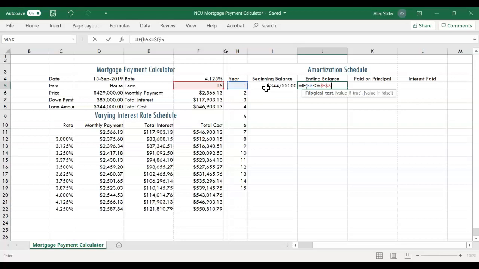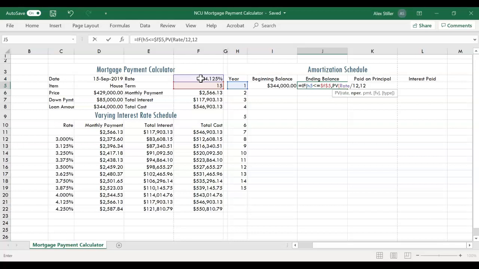If the year is less than the maximum number of years, the total term on our loan, then we'll want the ending balance to be the present value of our loan, which we can find by taking the rate in cell F4 divided by 12, the number of periods, which we know.